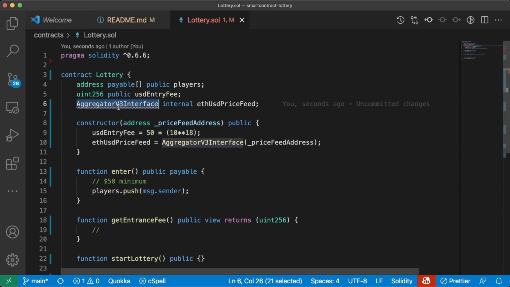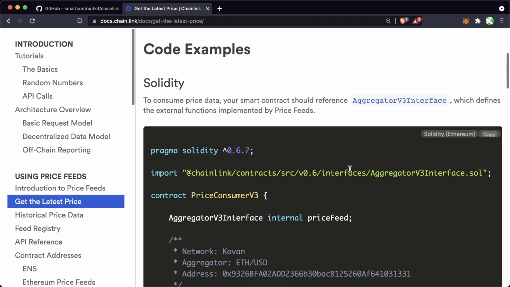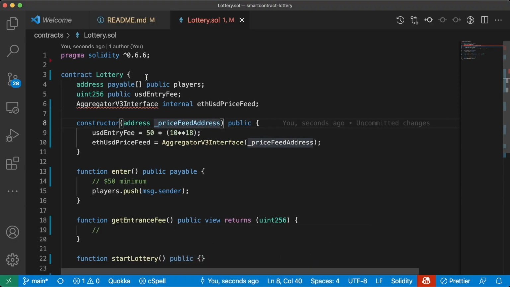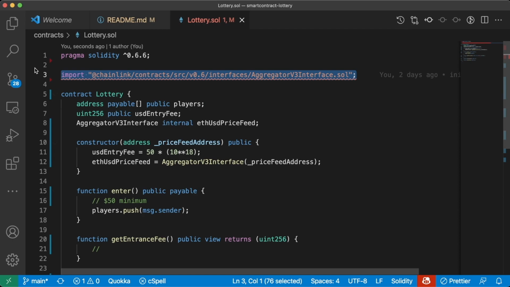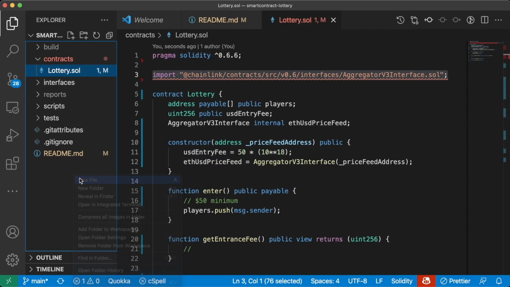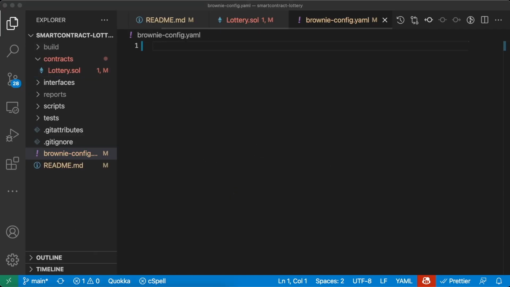Then of course, since we're using an AggregatorV3Interface, we're going to have to import this from Chainlink. So we can just go ahead, copy this from the documentation and paste it right at the top. Or if you want to rewrite it out yourself, feel free to do so. And of course, since we're doing this import here, new file, brownie-config.yaml, we're going to want to add this as a dependency.